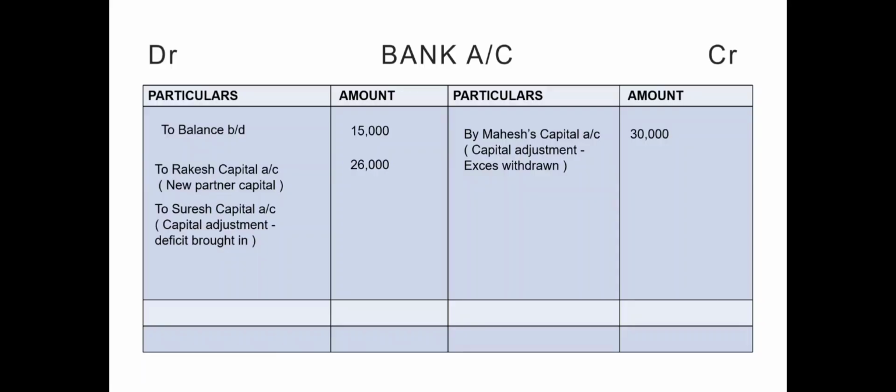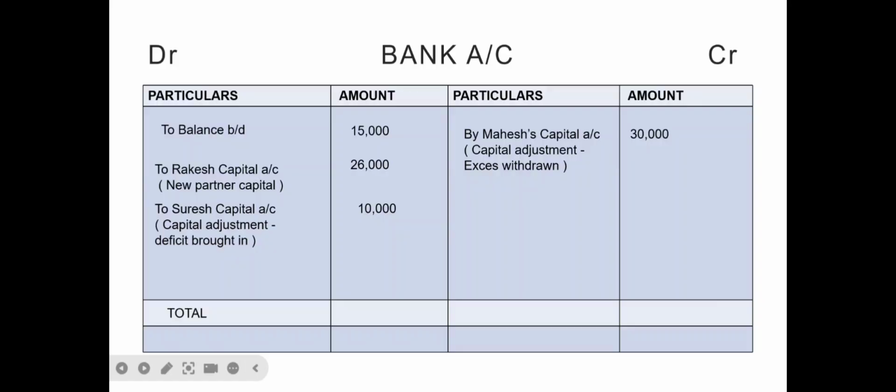So to Suresh capital account, he had to bring in rupees 10,000 as his additional capital. Now we are going to balance the bank account. So find out the total of the bank account. On the credit side, it is 30,000 and on the debit side, it is 51,000.